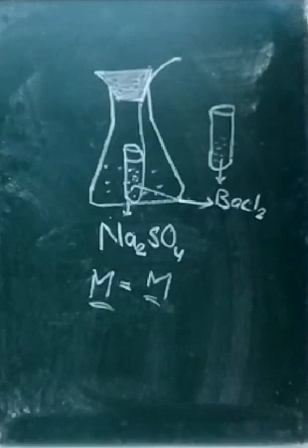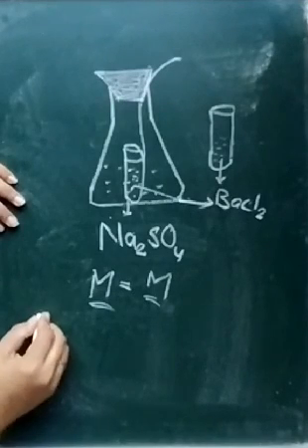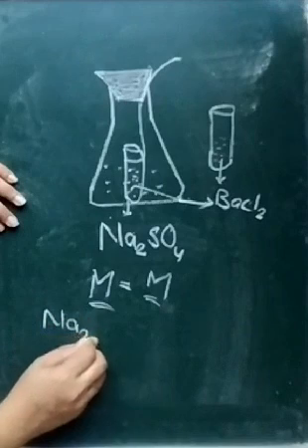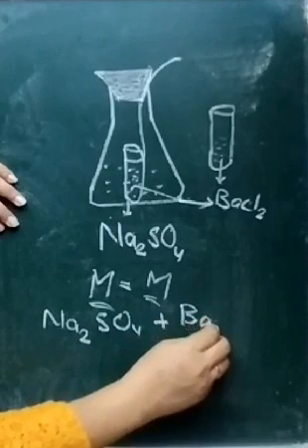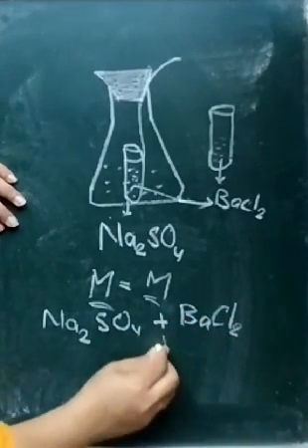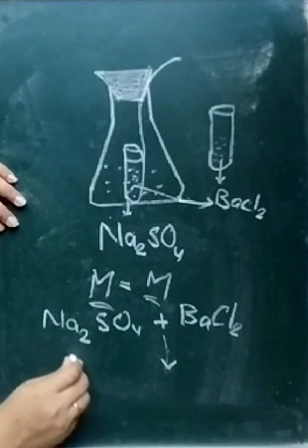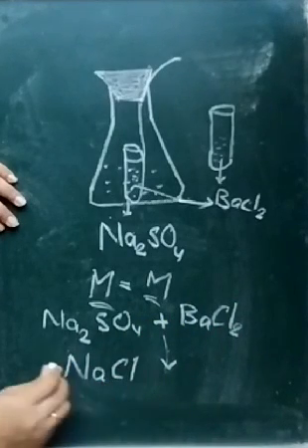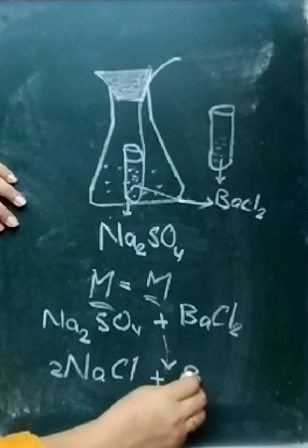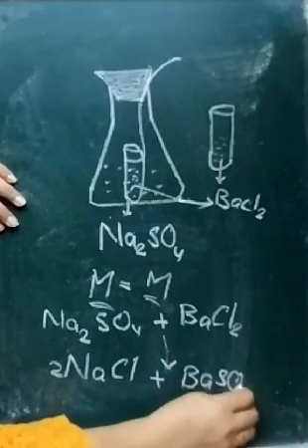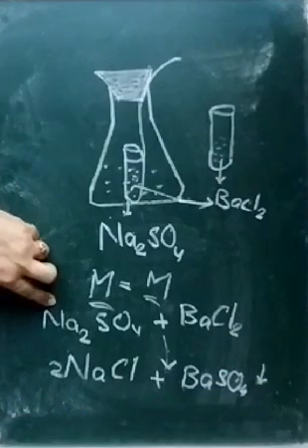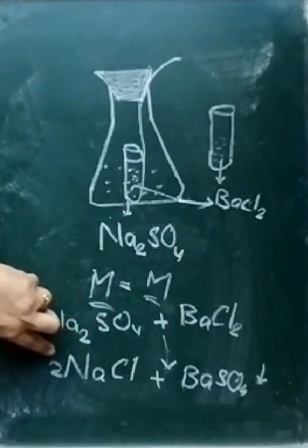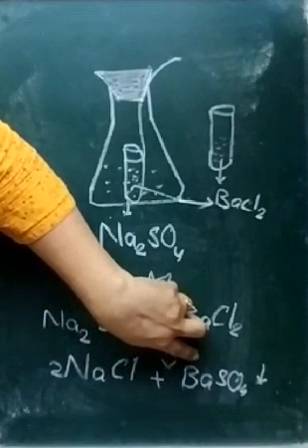So what reaction took place here? Na2SO4 plus BaCl2 gives 2NaCl plus BaSO4. White precipitate of barium sulfate is formed. This shows that the reaction has occurred. We find that total mass of sodium sulfate and barium chloride is equal to total mass of sodium chloride and barium sulfate.